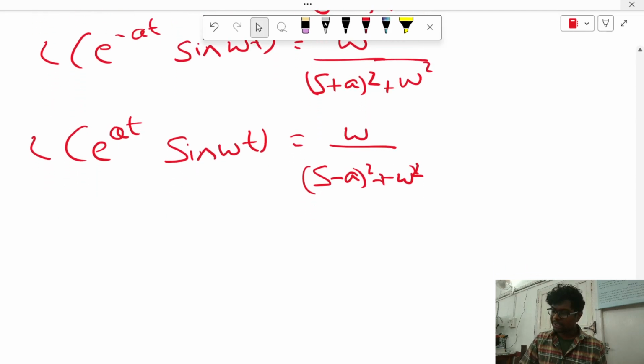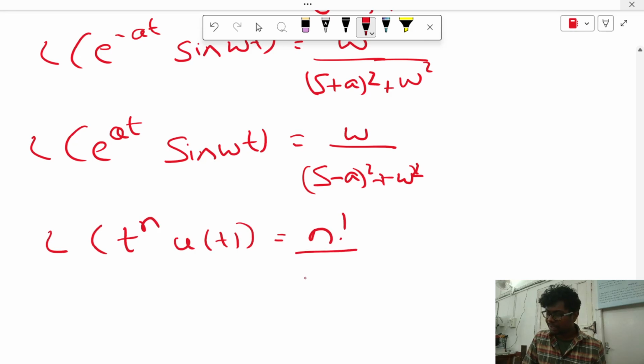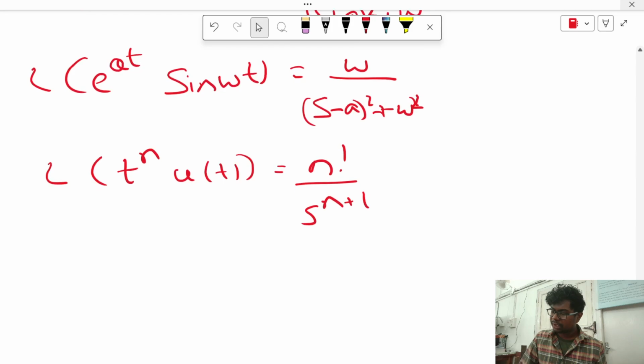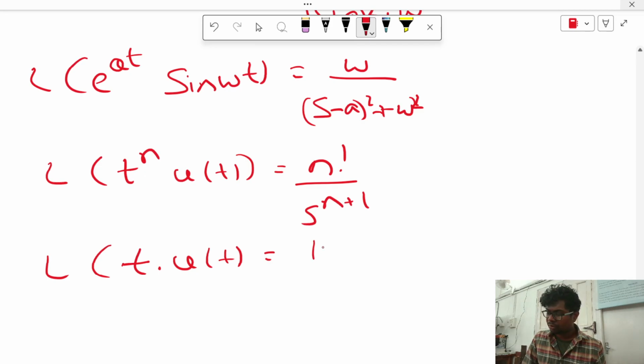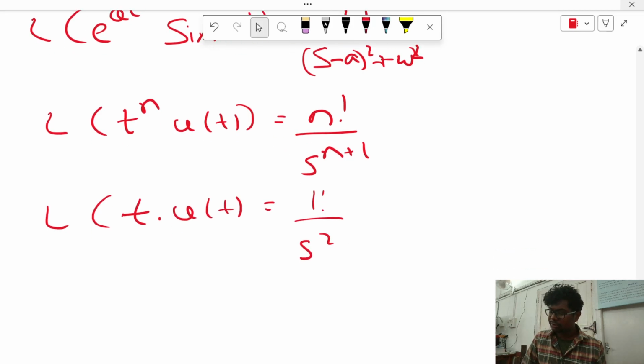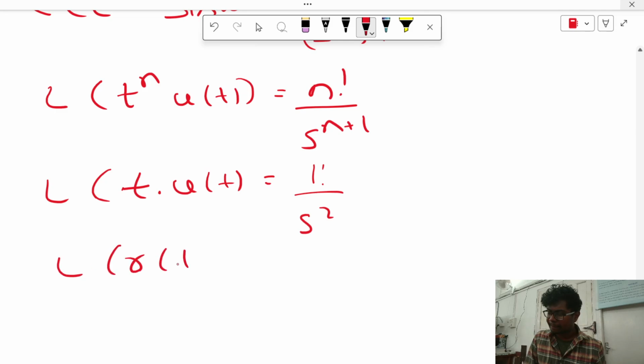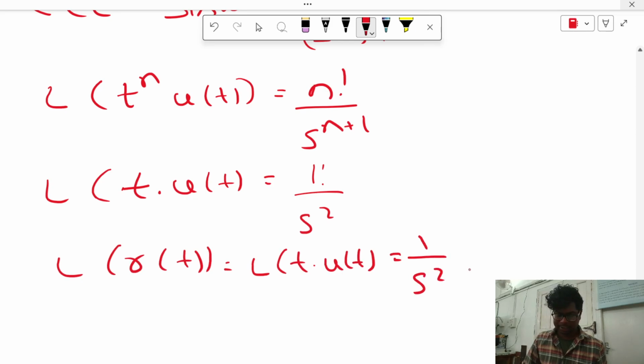And one more function is there. Laplace of t power n u of t is equal to n factorial by s to the power of n plus 1. Please remember this formula. For the ramp function, ramp is nothing but t into u of t. Here t to the power of 1, n is nothing but 1, so factorial 1 by s square. That's why the ramp function is 1 by s square.